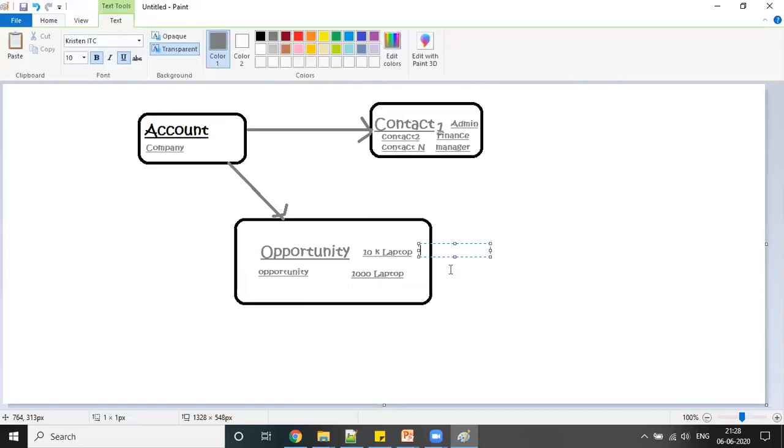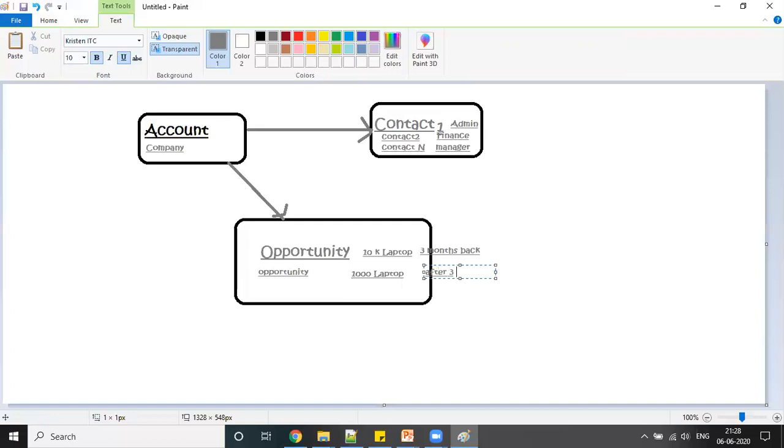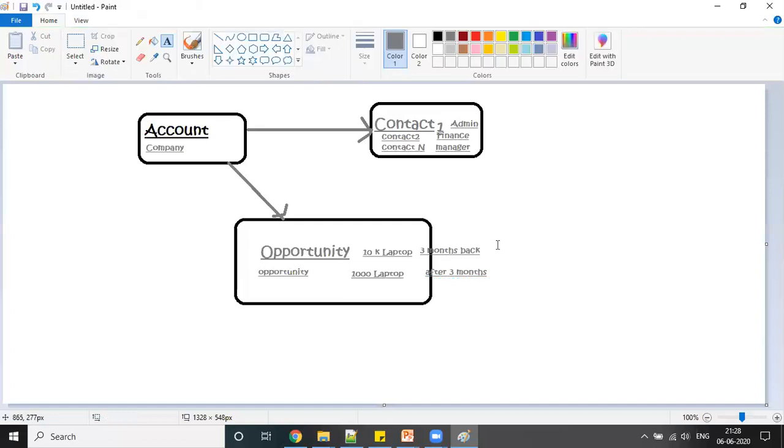Suppose I bought this 3 months back, and now after 3 months I'm going to buy again. If I bought this 3 months back, obviously it will be closed by the time I'm buying the new one, right? So a new opportunity will be created here. Against the same account, I can create a new opportunity. I don't need to create the account again and again, because the company name would be duplicated, and it will be kind of messy data again. So this relationship we have to understand.